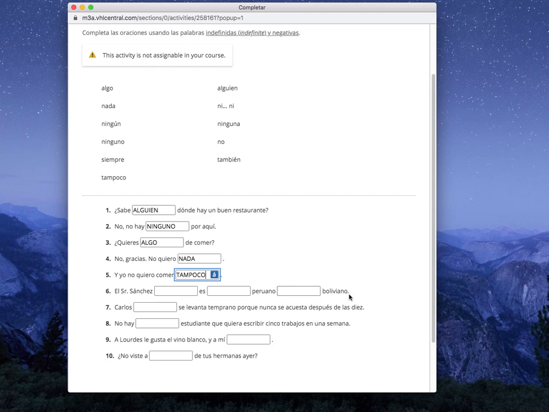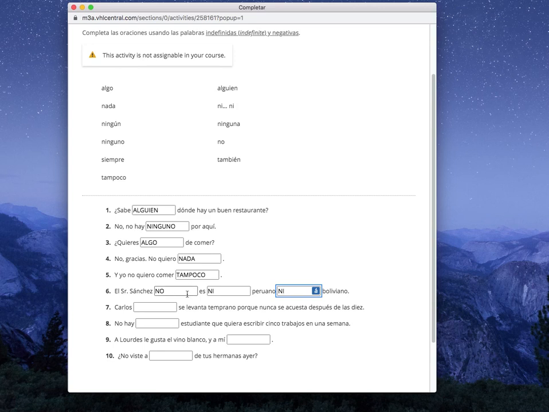Pause. And we're back. Oh, I see. Now I see why there's 11. So this one's a little tricky. So just bear with me. So you would say, no, el señor Sánchez no es ni peruano ni boliviano. So that's why there's 11 up here, but only 10 here because we just used 3 here. You see? So this is saying